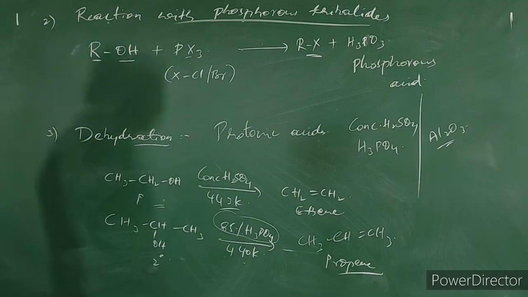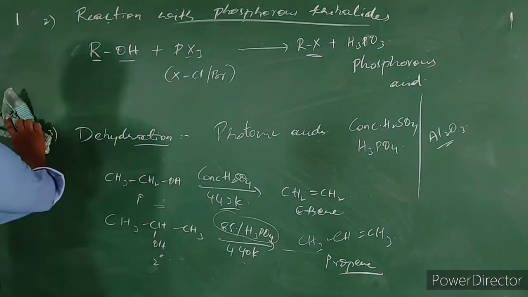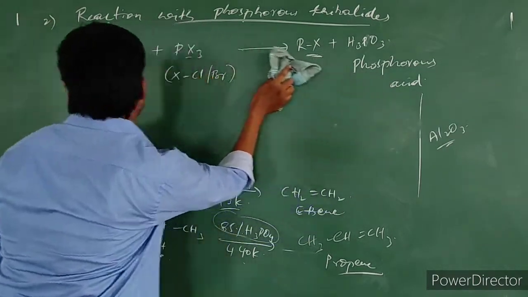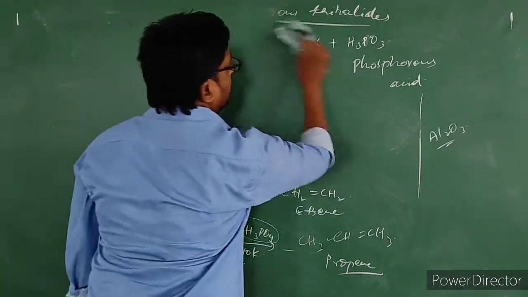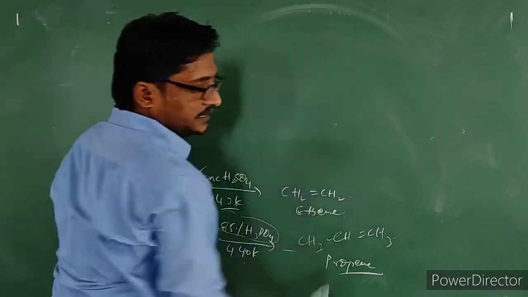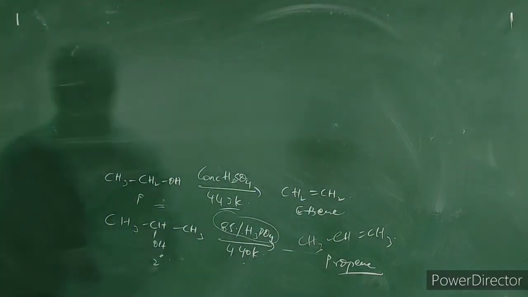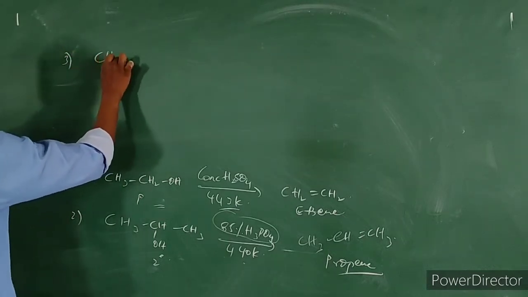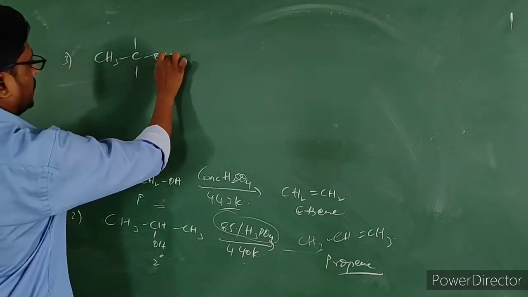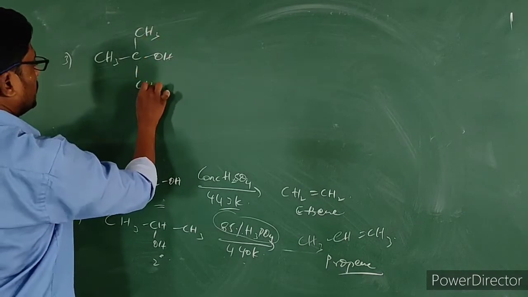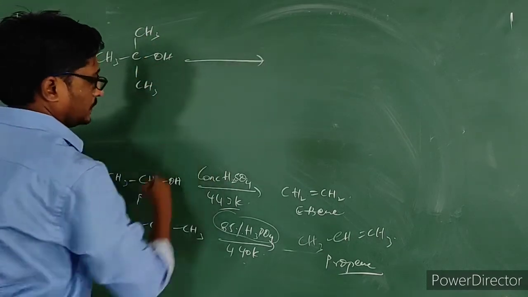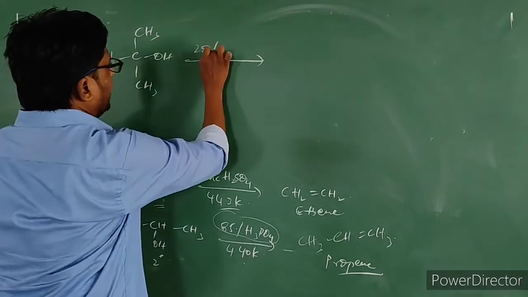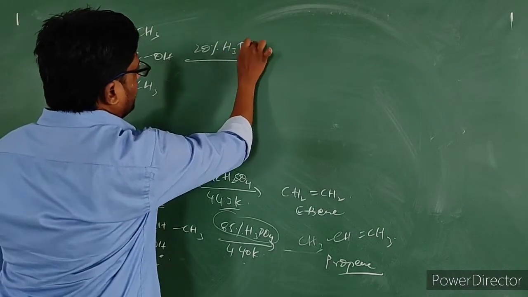When we are considering tertiary alcohol, let us see how the reaction takes place. 20% H3PO4 is sufficient.